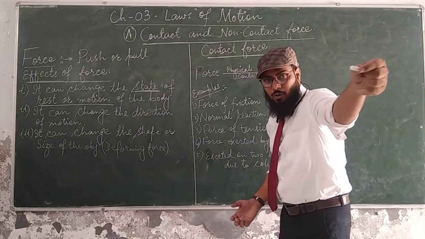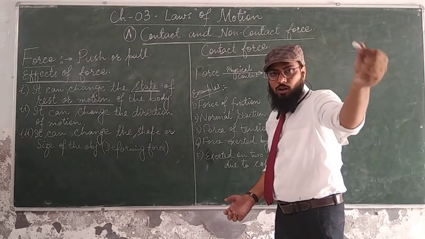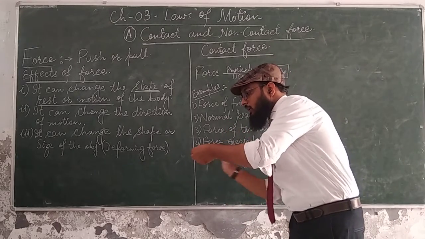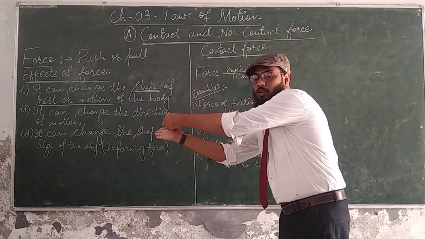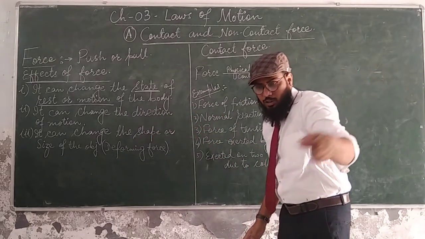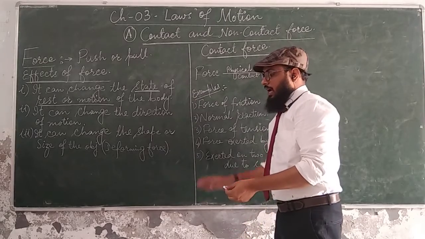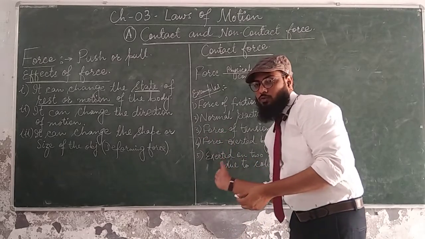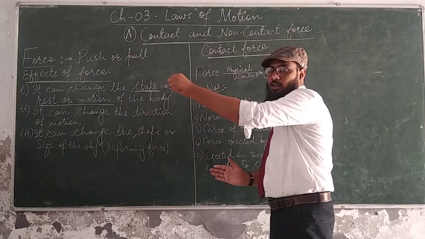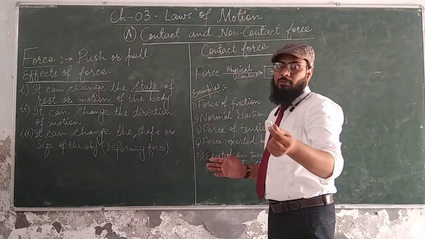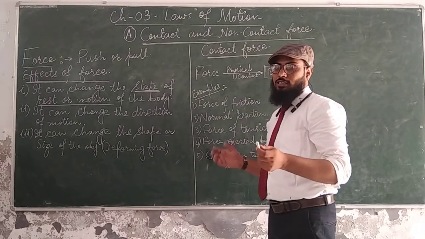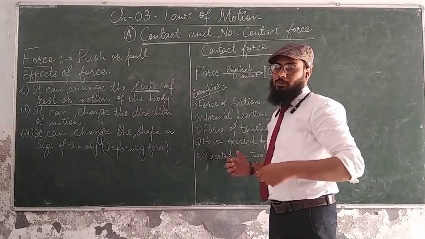The force, the body is in motion, the body is the ball. So the ball is in motion, and by applying a force with the help of the bat, you change the direction of motion of that ball. At first, the ball is coming towards the stumps, and when you apply a force with the help of the bat, the ball travels towards the boundary line, and sometimes towards the hand of the fielder also. It's not necessary. It's based on your talent, how good a batsman you are.